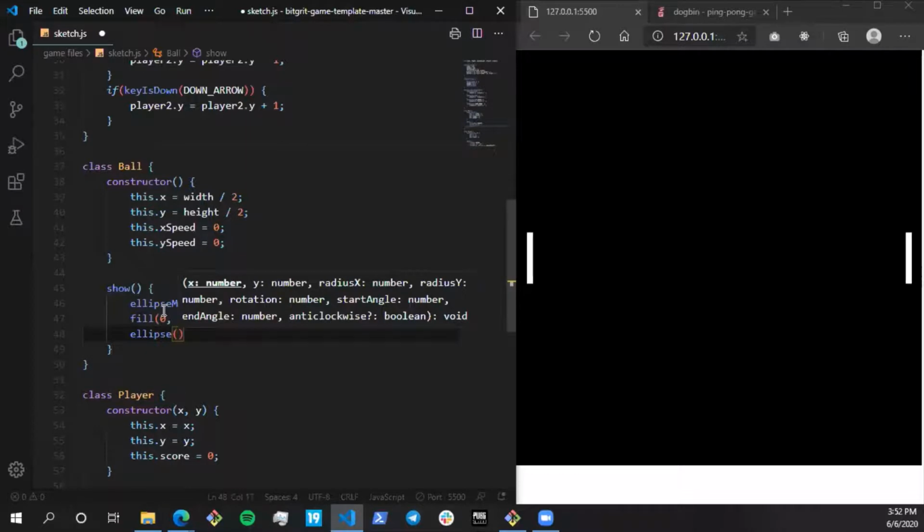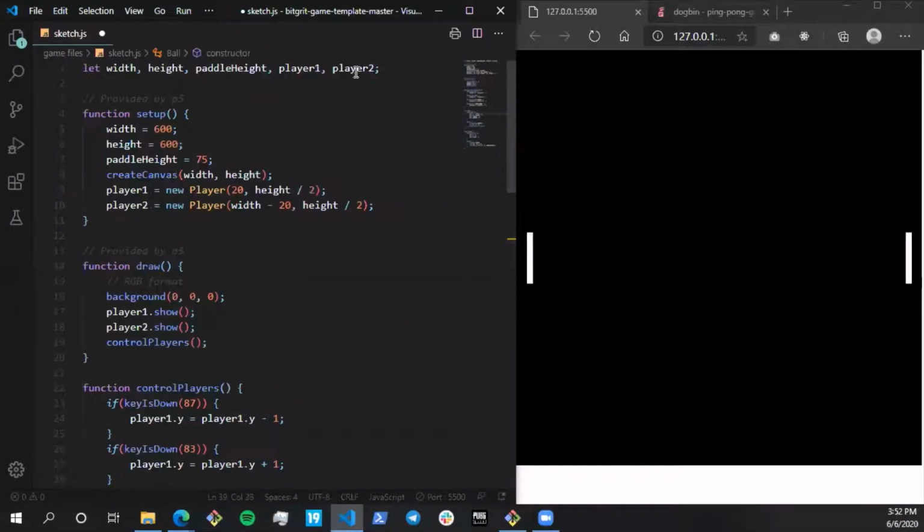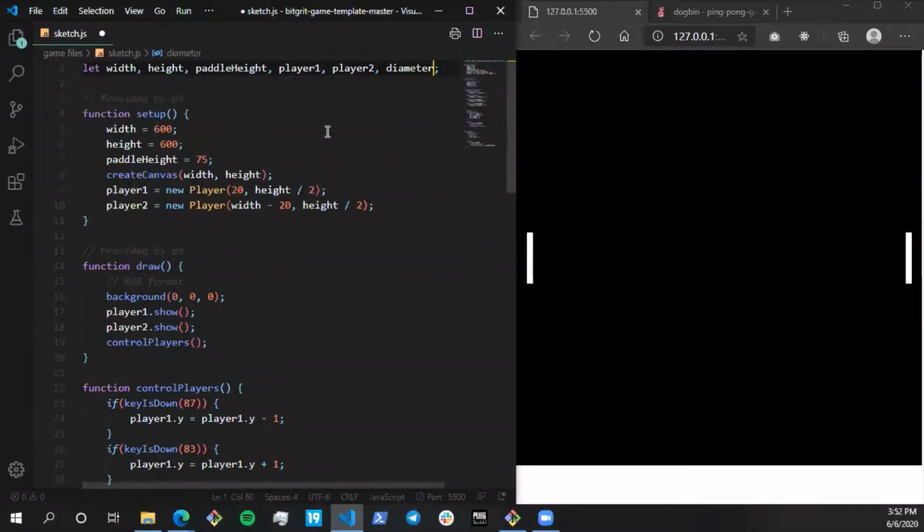So it's going to take four parameters. The first is the X coordinate, so we have this dot X over here. The Y coordinate is going to be this dot Y. And we have the X and Y radius. So X radius and Y radius is going to be the same thing. What I'll do is make a variable called diameter, which is going to be the diameter of the ball.